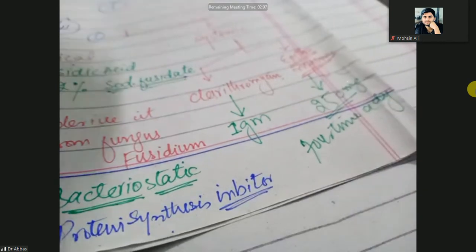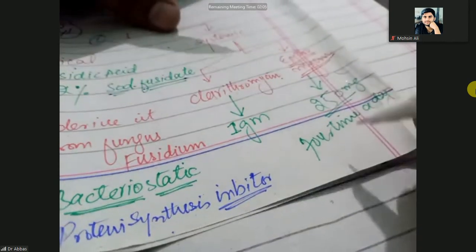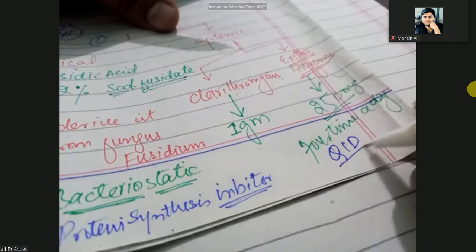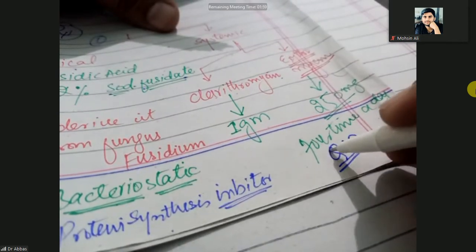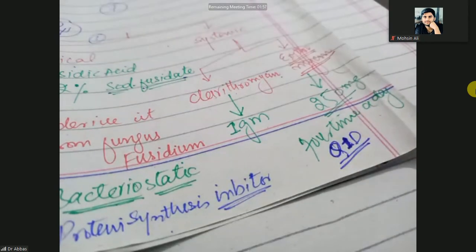You write this 4 times a day as QID. It is the Latin abbreviation QID. Q means quarter a day. Quarter a day means 4 times a day. It does not mean quarter portion once in a day. It means 4 times a day. So that is the treatment.